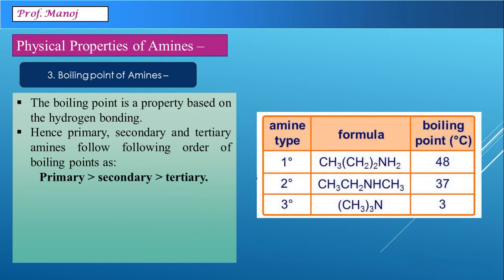For example, you can see here we have taken example of amines with 3 carbon atoms. So first primary amine, then secondary and tertiary. You can see a tremendous decrease in the value. Also observe, from primary to secondary the decrease is not very much, but from secondary to tertiary the decrease is too much because of total absence of hydrogen bonding.